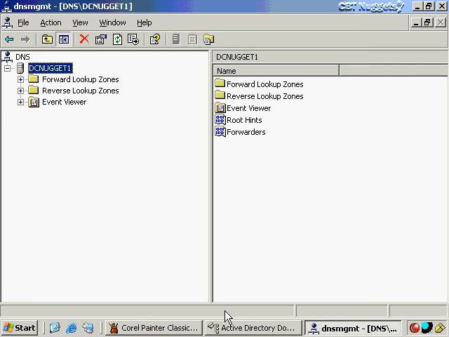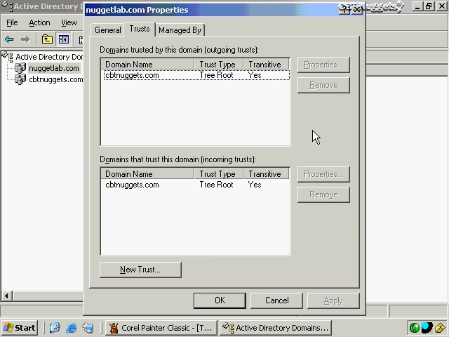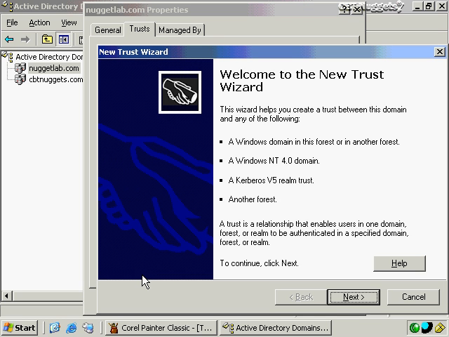So I'll click OK here, and then I would do a similar thing over on Accusource.local so that I can make sure that it had a conditional forwarder to NuggetLab.com. Now once I've set up that prerequisite, and once I've made sure that the Forest functional level is set to Windows Server 2003, then I will be able to go ahead and create a Forest Trust relationship by clicking New Trust down there at the bottom that you just saw me do.